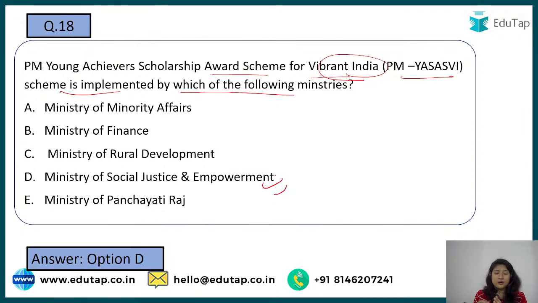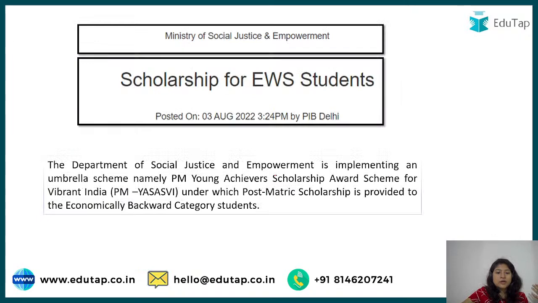And if you observe, most of the schemes for some specific category of society would always fall under the Ministry of Social Justice and Empowerment only, right? In the last one, the Eklavya one also, we looked at, even though that was something related to education, it did not fall under the Ministry of Education, but under Social Justice and Empowerment. Similar to this, here it is the right answer. In this there are various categories. Some has been given for EWS students, some for the OBC students, right? So this news was about EWS students.